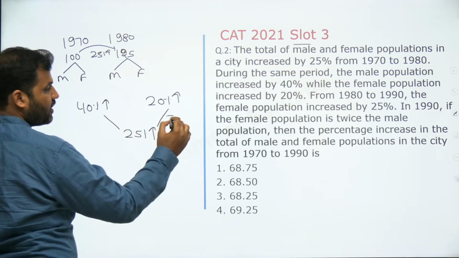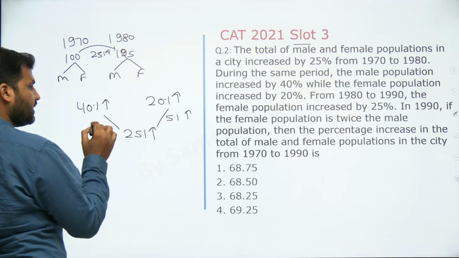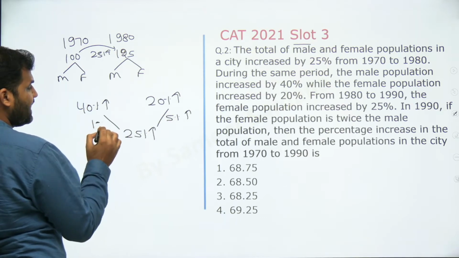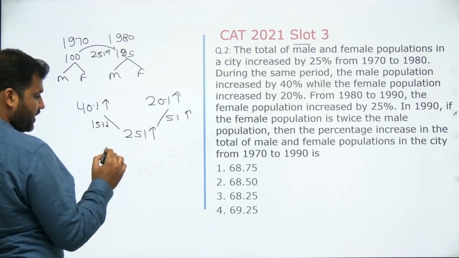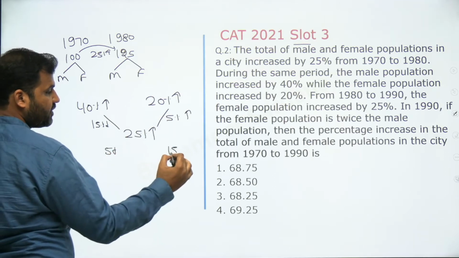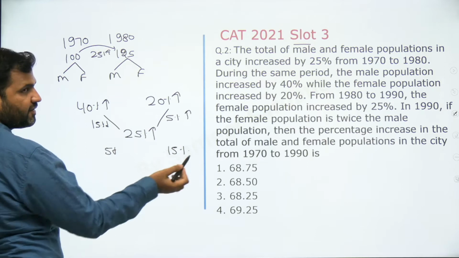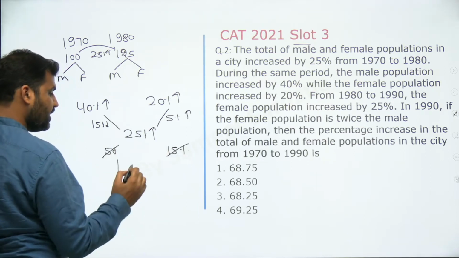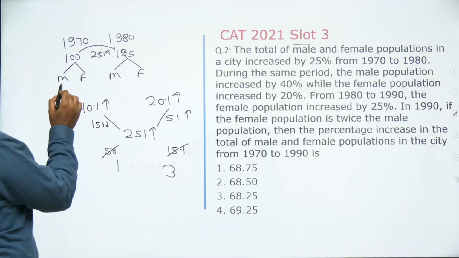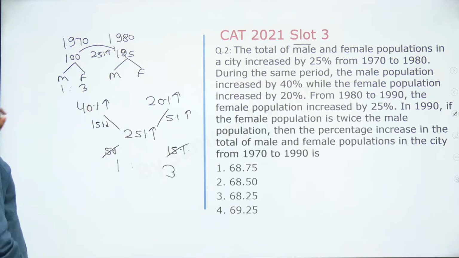Right? You see that total increment is 5% here. Total decrement is 15%. So balance करने के लिए 15% और 5% यहाँ लेना पड़ेगा, 15 यहाँ. क्यों? क्योंकि total 75 balance हो जाएगा. That means male and female population का ratio would be 1:3. So ये 100 में मेल और फीमेल 1:3 में है.